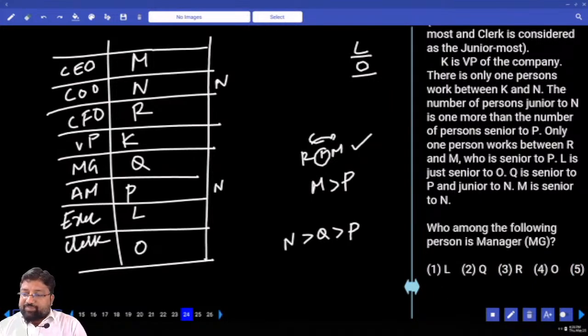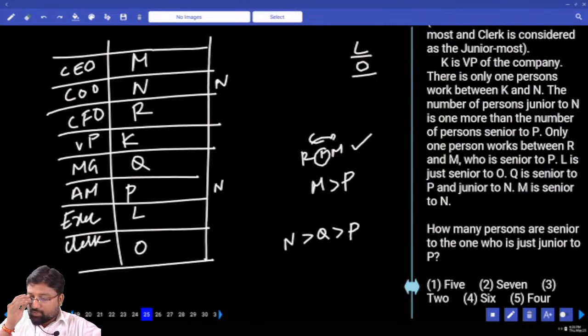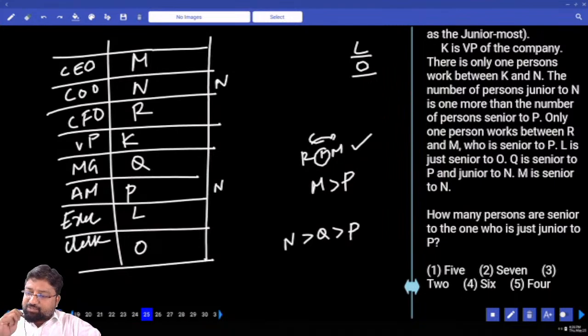Who among the following persons is the manager? Who is the manager here? How many persons are senior to the one who is just junior to P? Just junior to P is L. How many are senior to L? 1, 2, 3, 4, 5, 6.